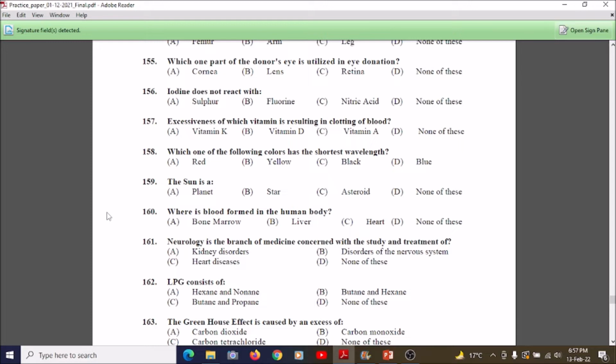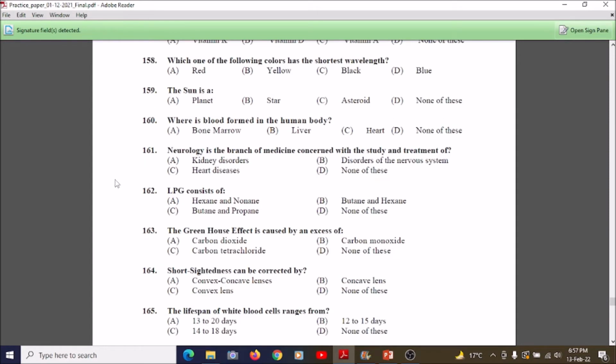Students, now we're going towards question number 161. It says: neurology is the branch of medicine concerned with the study and treatment of: A kidney disorders, B disorders of the nervous system, C heart disease, D none of these.